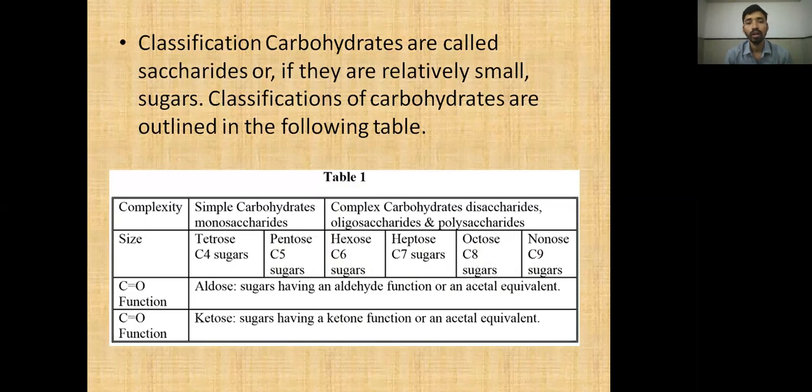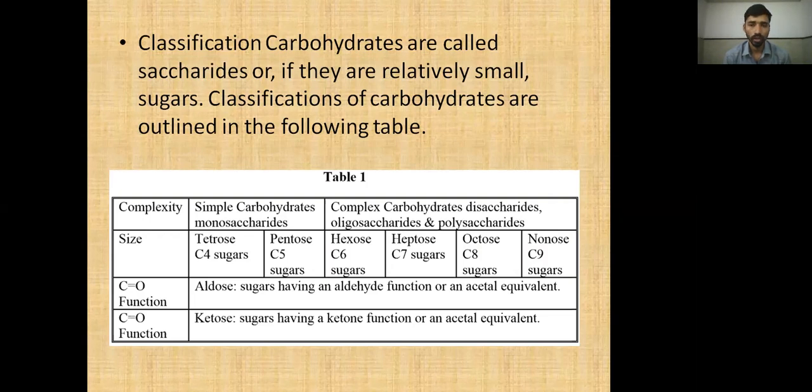Simple carbohydrate molecules are monosaccharides, that is, C4 sugar is called tetrose, C5 pentose, C6 hexose, C7 heptose, C8 octose, and C9 nonose. Complex carbohydrates are disaccharides, oligosaccharides, and polysaccharides. The classification of carbohydrates can be divided into four major categories. First, the monosaccharide; second, disaccharide; third, oligosaccharide; and fourth, polysaccharide.